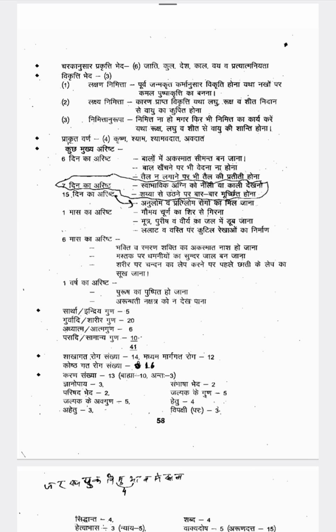Lalada va vasti par kutila rekhaon ka nirman. So in the lalada, in the vasti, which means in the forehead area, in the vasti pradesh, you can see there will be new lines are forming. So these are all indicating 1 month only patient will be living.